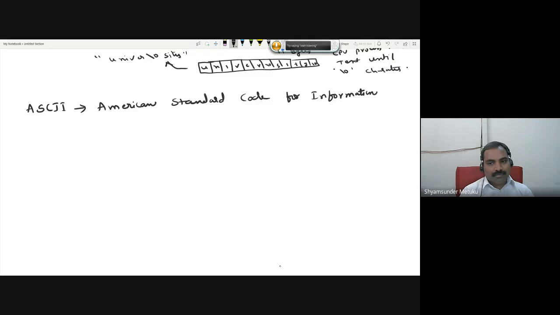Information interchange. So what does it indicate? See, any product you want to buy in the market, how do you make sure that it is of quality? How do you measure it? Anything you buy from the market, you want to ensure that it is a good product. How do you ensure?